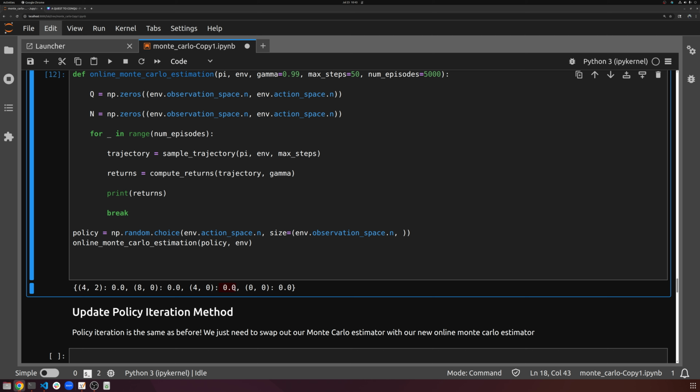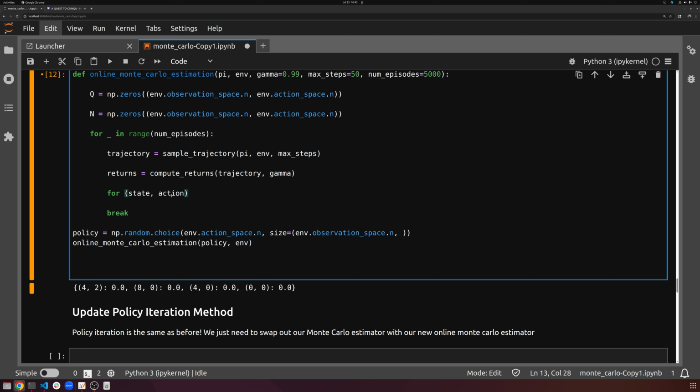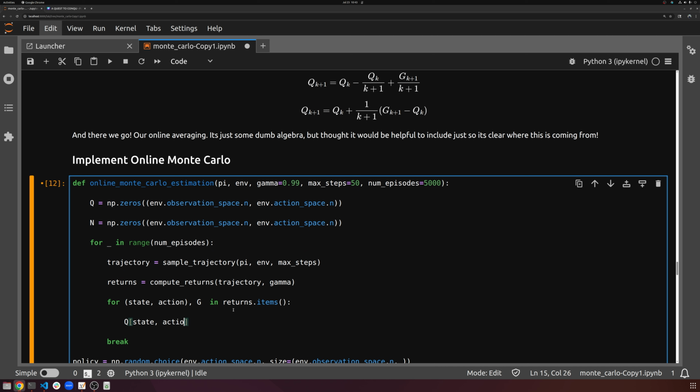We're going to do for state, action, and G, right? So G is our return in returns.items. First of all, let's go ahead and update our Q values. We know our Q values follow this formula here, the online averaging. So our new Q value for this specific state action pair is going to be equal to the existing Q value. So Q_{K+1} is going to be the existing Q value for this state action pair, plus